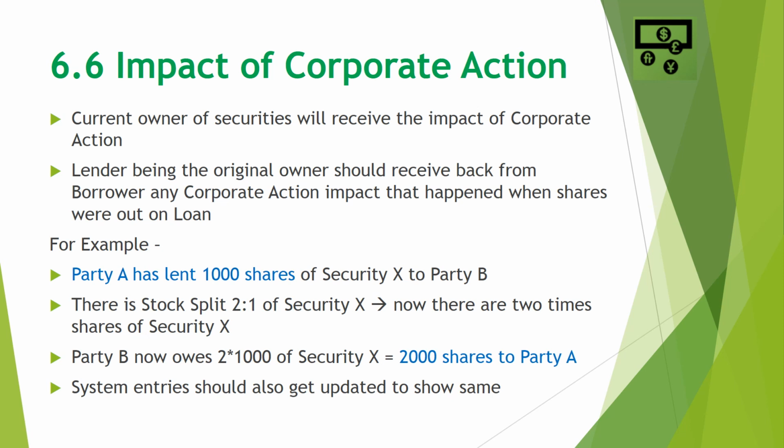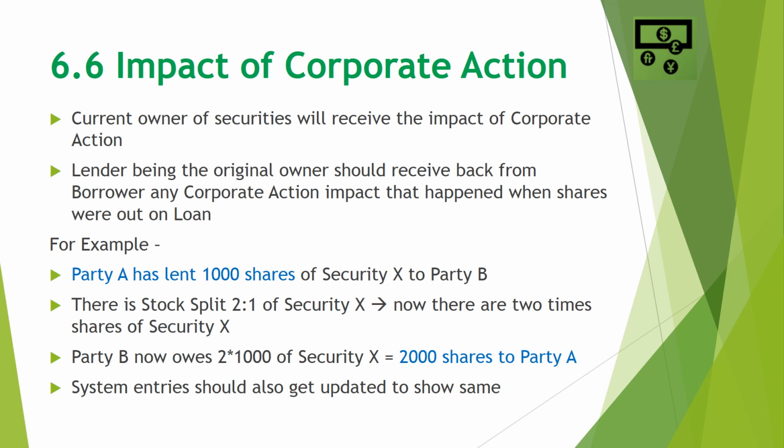For example, if party A has lent 1000 shares of security X to party B and there is a stock split 2:1 of security X, which means that party A has now lent 2000 shares of security X to party B, and party B while returning has to return 2000 shares to party A. For this to happen, system entries need to be changed and updated to show that the original loan has now changed from 1000 shares to 2000 shares.